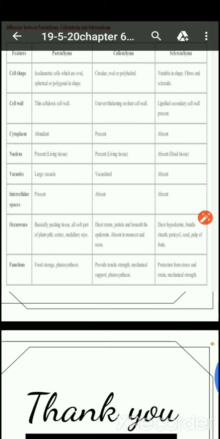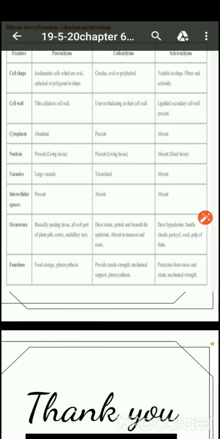Right, cytoplasm: in parenchyma, cytoplasm is abundant. In collenchyma it is present, but in sclerenchyma it is absent. Now talk about the nucleus. Nucleus is present in parenchyma, right, because it is a living tissue. Same with the collenchyma, it is a living tissue, so it contains nucleus. In sclerenchyma it is absent because sclerenchyma are dead tissues.